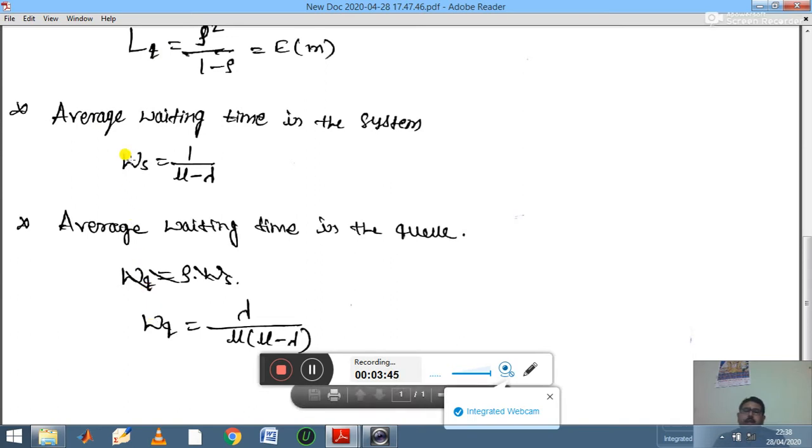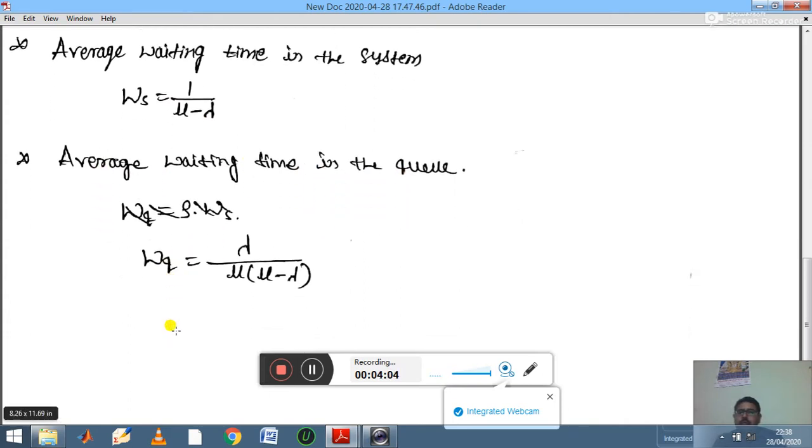Ws represents the average waiting time in the system, where suffix S represents system. Waiting time in the system is equal to 1 divided by mu minus lambda. Similarly, the average waiting time in the queue is represented by Wq, which is equal to lambda divided by mu into mu minus lambda.